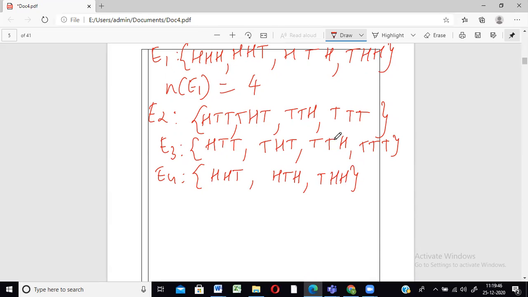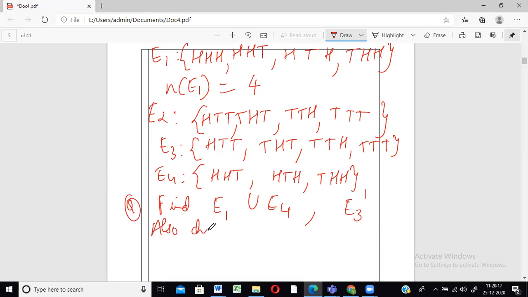Suppose after this much, they give you another question. They initially told us to find out the sample space and the elements of the events E1, E2, E3 and E4. Now they're giving you a continuation. Find E1 union E4, also find E3 complement.